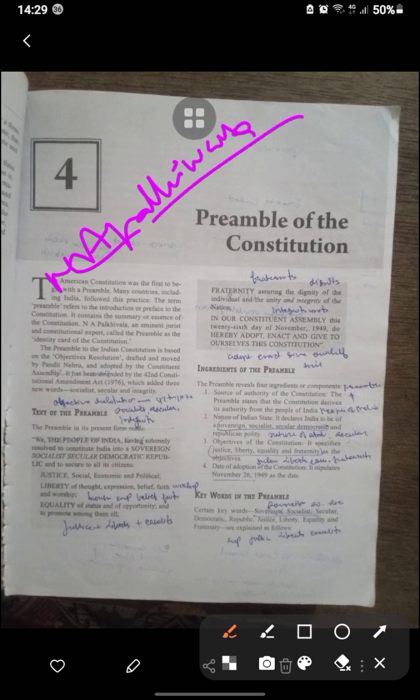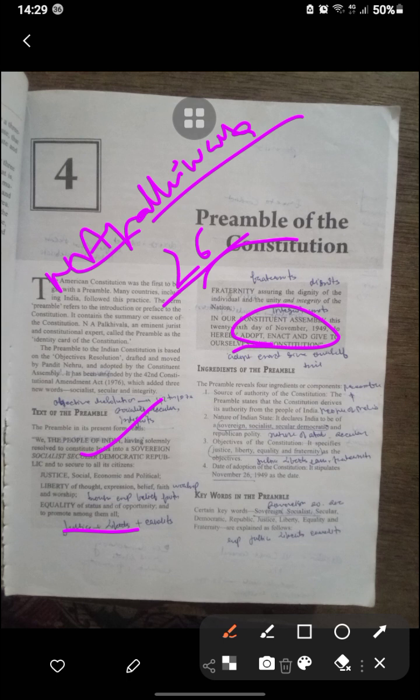The people of India, having solemnly resolved to constitute India into a sovereign, socialist, secular, democratic republic, and to secure to all its citizens: justice, social, economic, and political; liberty of thought, expression, belief, faith, and worship; equality of status and of opportunity, and to promote among all fraternity, assuring the dignity of the individual and the unity and integrity of the nation. In our Constituent Assembly, this 26th day of November 1949, do hereby adopt, enact, and give to ourselves this Constitution.